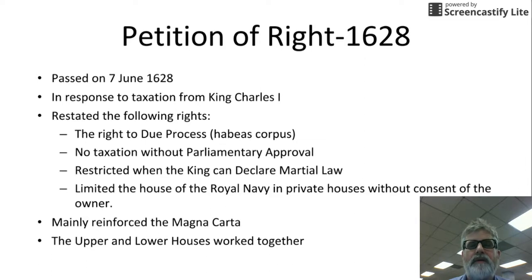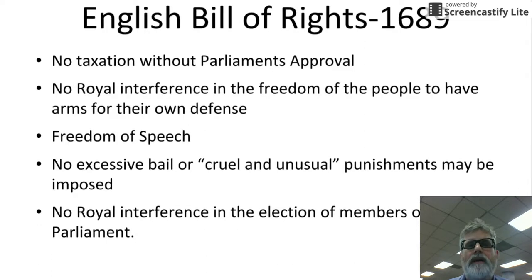work together in Parliament. And then we have the English Bill of Rights, 1689: no taxation without Parliament's approval, no royal interference in the freedom of people to have arms for their own defense, the right of people to own a gun, freedom of speech, no excessive bail or cruel or unusual punishments may be imposed, and no royal interference in the election of members of Parliament.